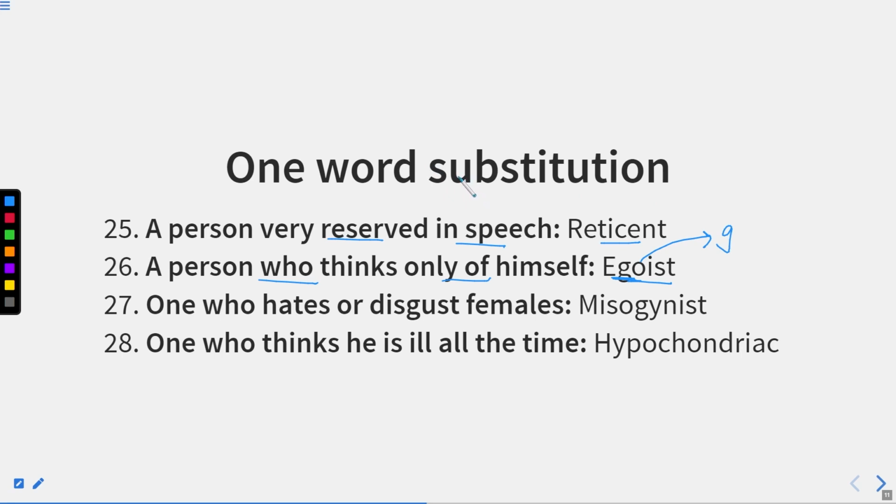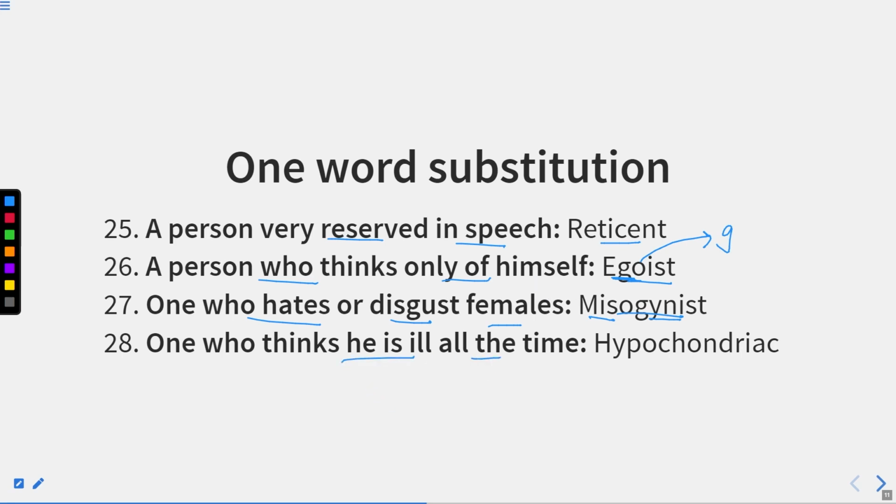That person is known as egoist. One who hates or disgusts females. It means a person who does not like women. So that person is known as misogynist, but basically the pronunciation for this word is misogynist. So gyne, we know well, is a term for woman, and miso is a term for hate, as we have read earlier as well. So misogynist is a person who hates women.